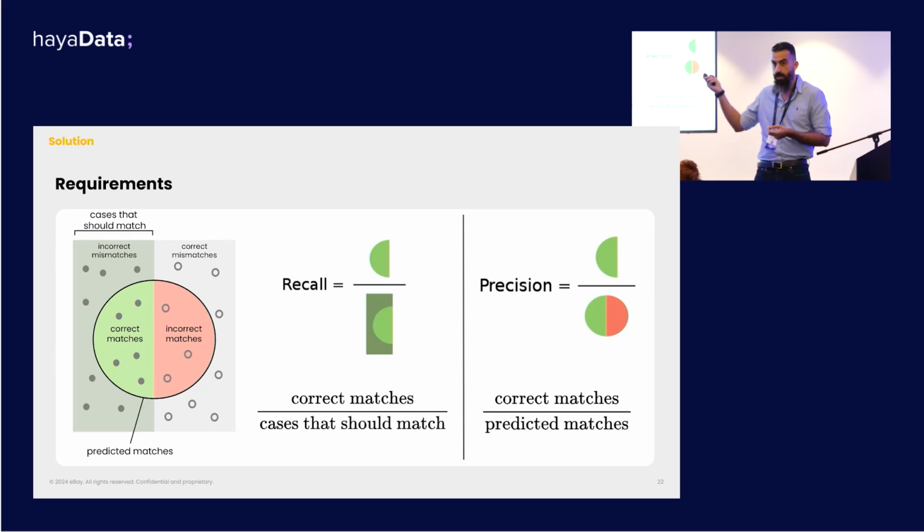And those two metrics live in tension with one another. Generally speaking, the more conservative our model is, the better its precision will be, but usually at the price of losing recall. And ideally, we want to somehow optimize both. Or in other words, we want to increase recall without compromising precision. Right.